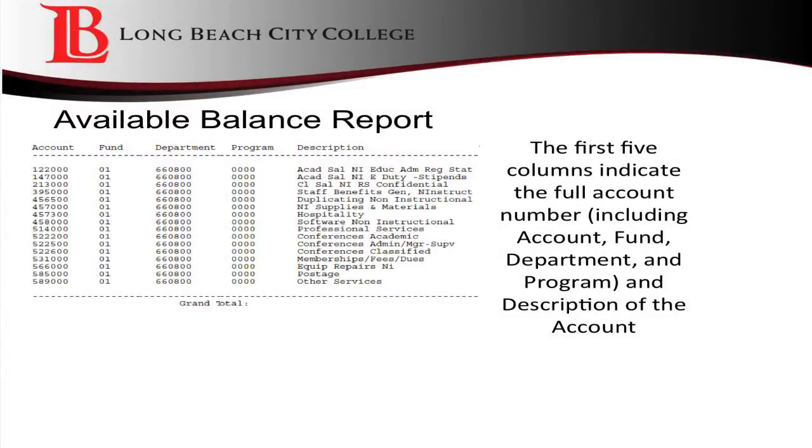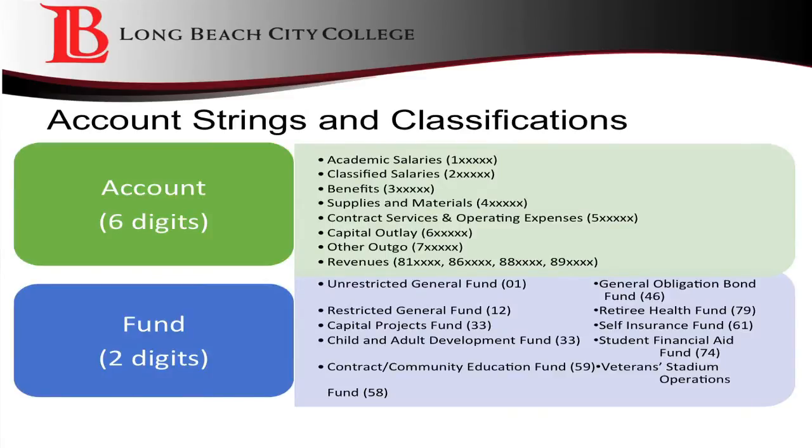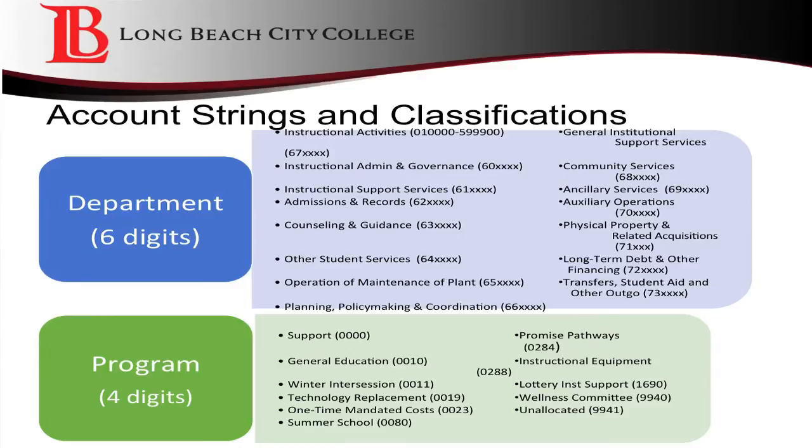This is an example of the available balance report. The first 5 columns indicate the full account string and the account number description. An account string is made up of 4 distinct groups: the account number, which has 6 digits, the fund number, which has 2 digits, the department number, which has 6 digits, and the program number, which has 4 digits.